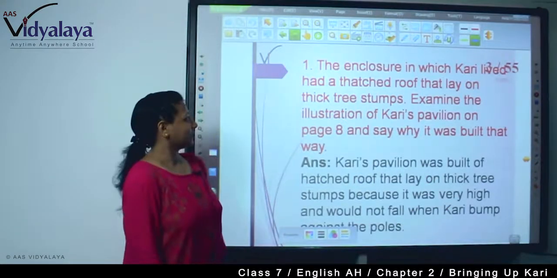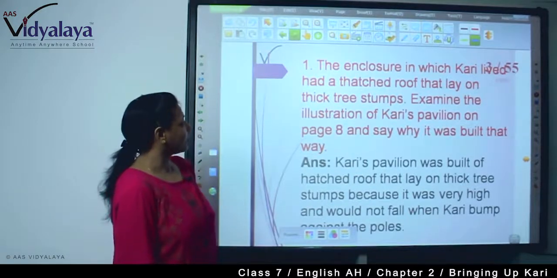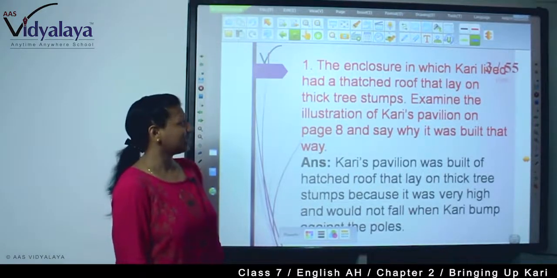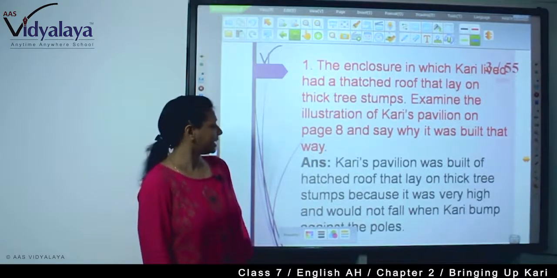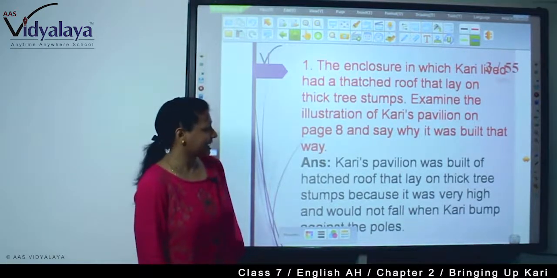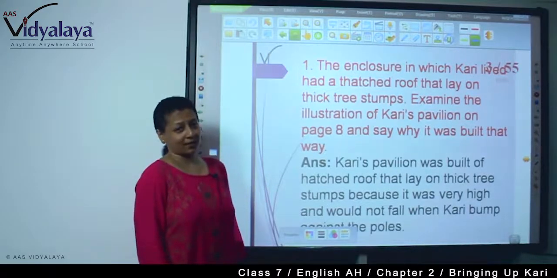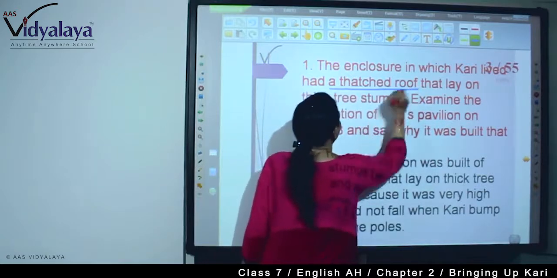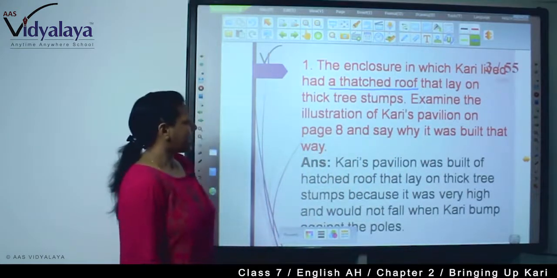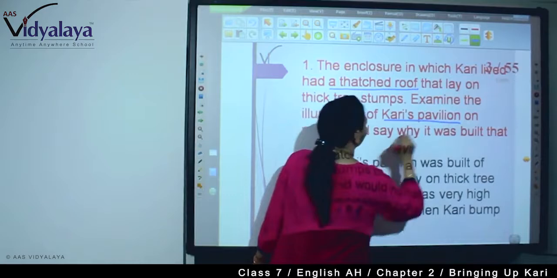Now, the first question. The enclosure in which Curry lived had a thatched roof that lay on thick tree stumps. Examine the illustrations of Curry's pavilion on page 8 and say why it was built that way. Now, see, here they are asking about a thatched roof, right? And Curry's pavilion.